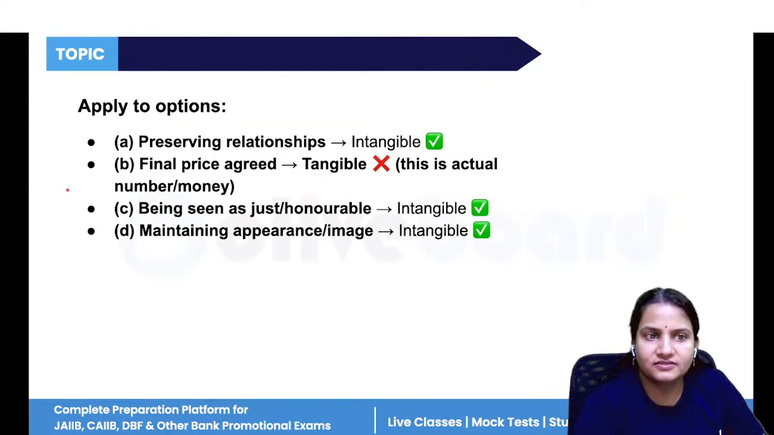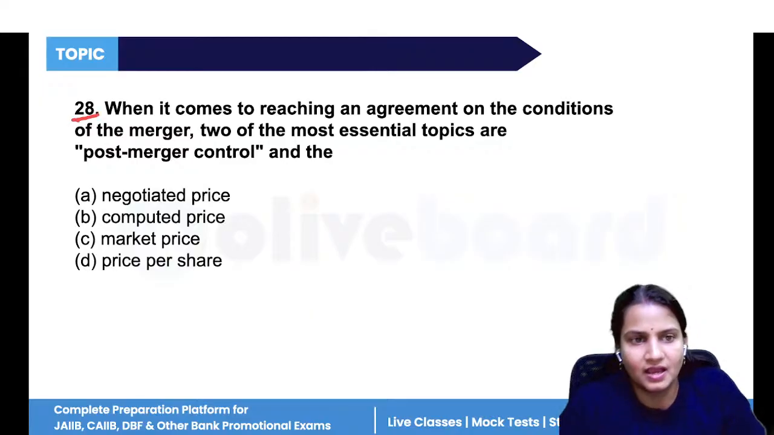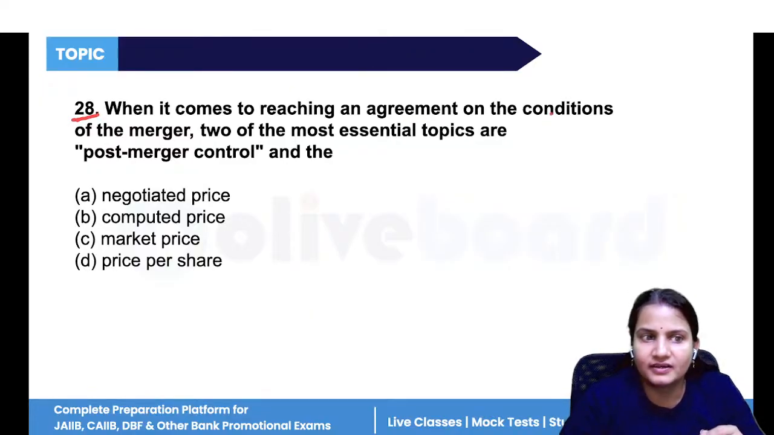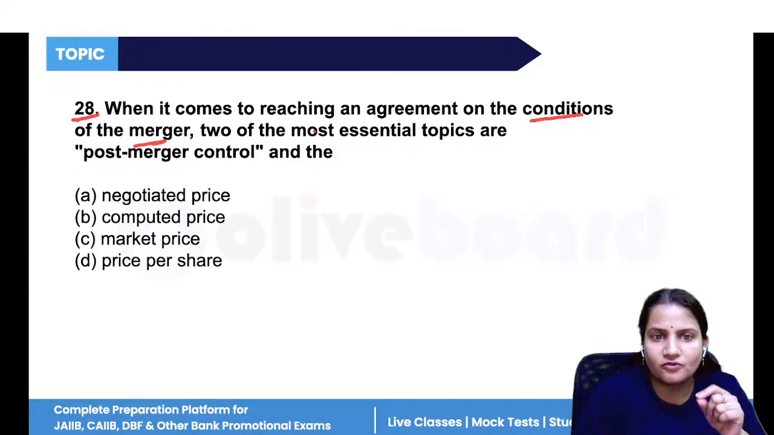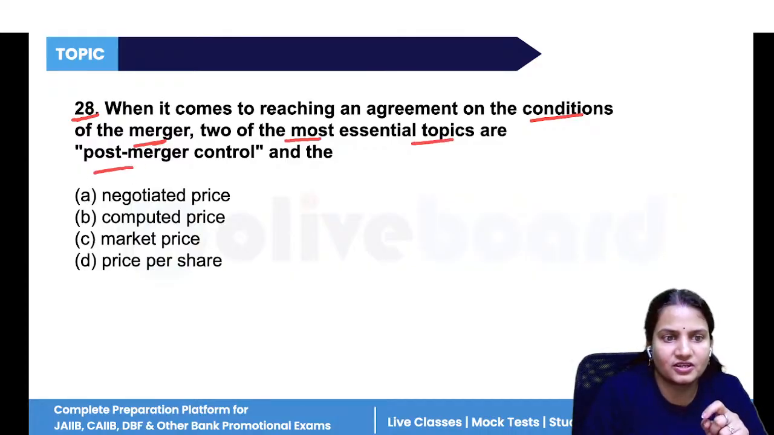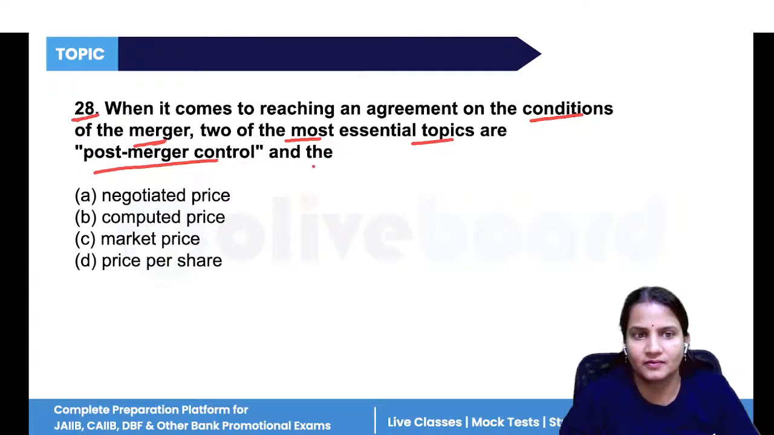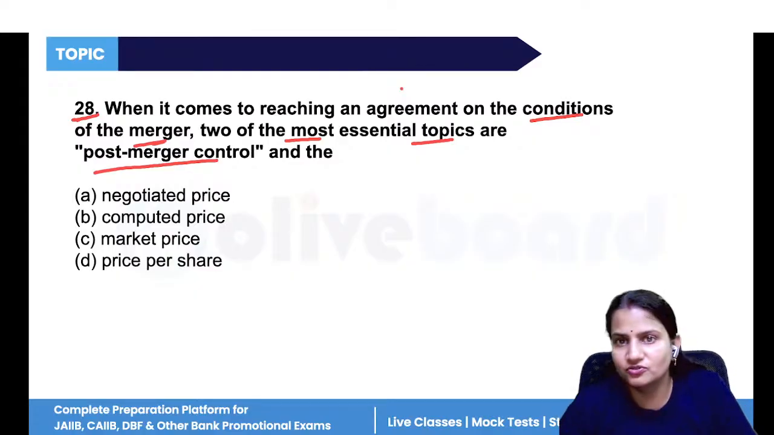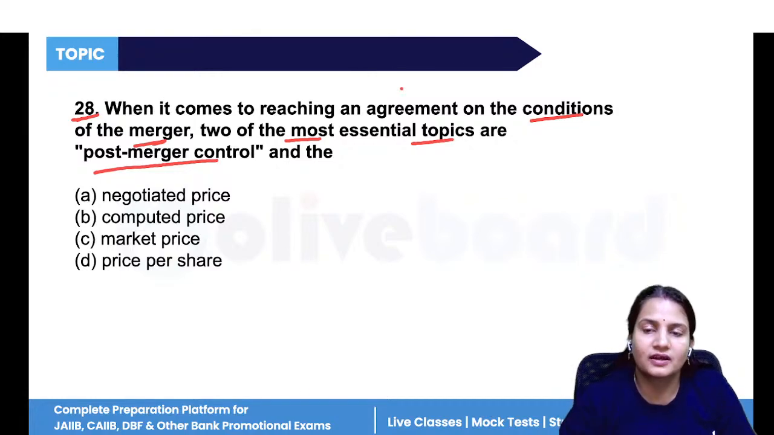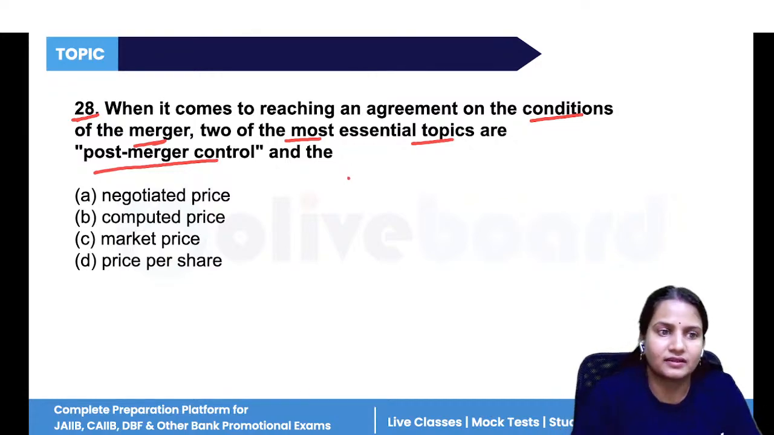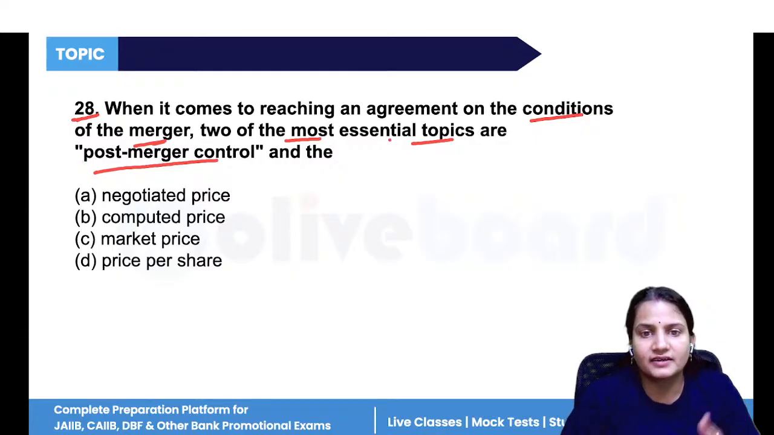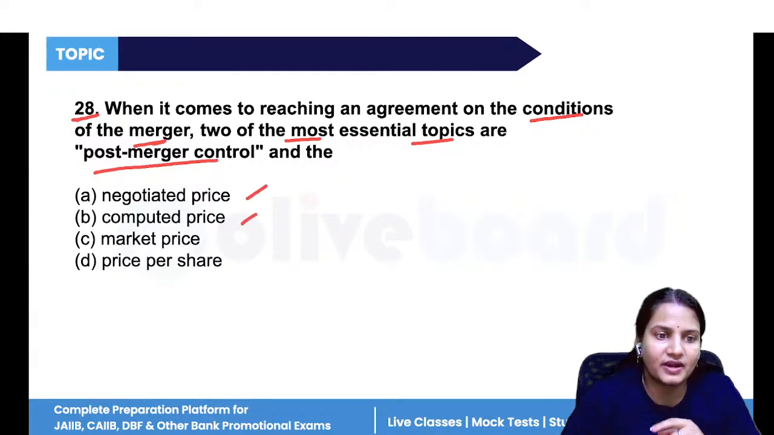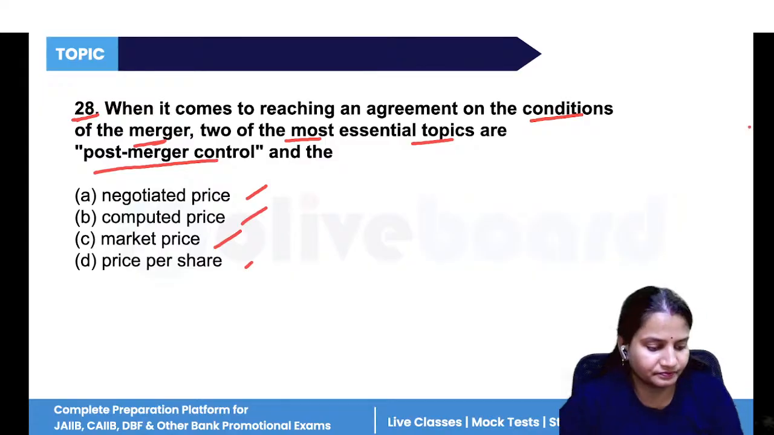Now, next is question number 28. When it comes to reaching an agreement on the condition of the merger, two of the most essential topics are post-merger control. Now, post-merger control happens when the merging takes place and the companies merge together. Now it has to be decided who will become the new shareholders of the company, who will have how much ownership in the new merged company, the new entity. Then that is decided. So it is decided at what? The negotiated price, computed price, market price, or price per share.